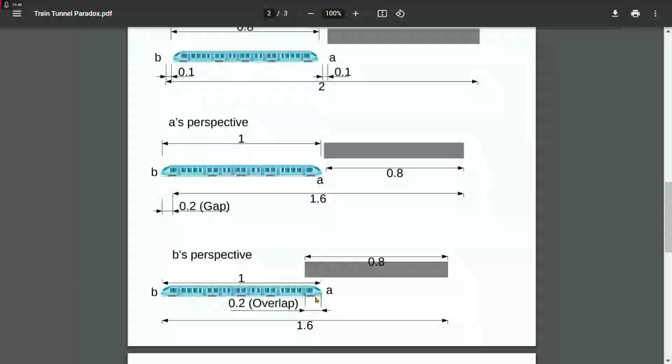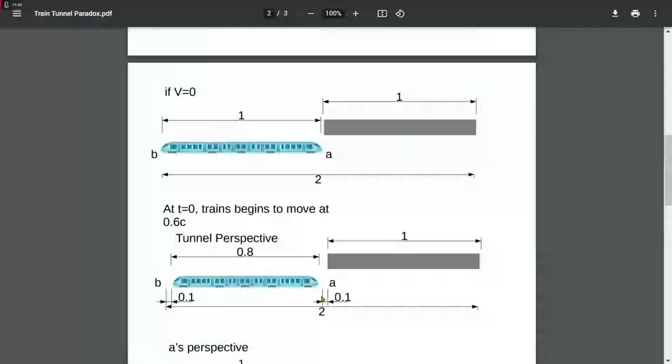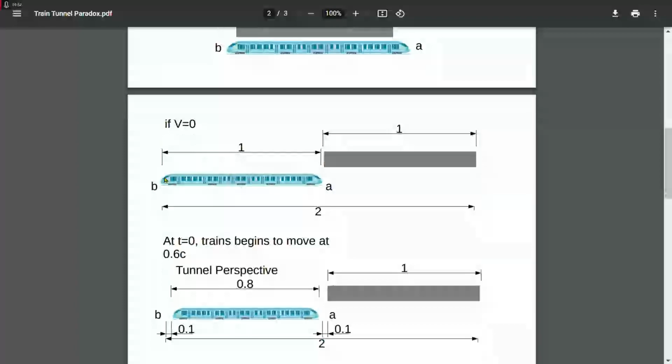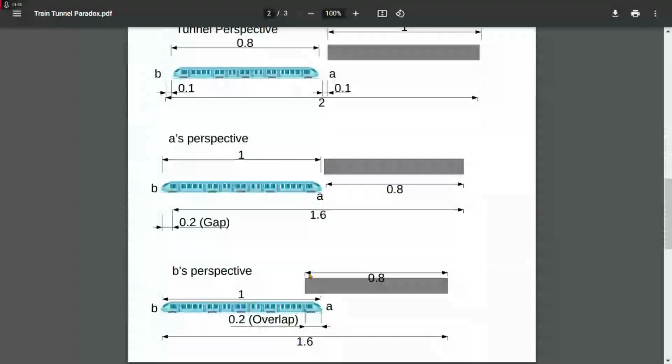But again, if you're not convinced, just do the simple math again. The left side of the tunnel is 1 away from B. So when that 1 contracts to 0.8, naturally, it's going to be right here. But from B to A, the distance on the train is always going to be 1, because again, they're on the same train, so they're not going to see their own train shortening. So A is 1 away from B, but the left side of the tunnel is 0.8 away from B. So naturally, there is this overlap. Take a look at these numbers.